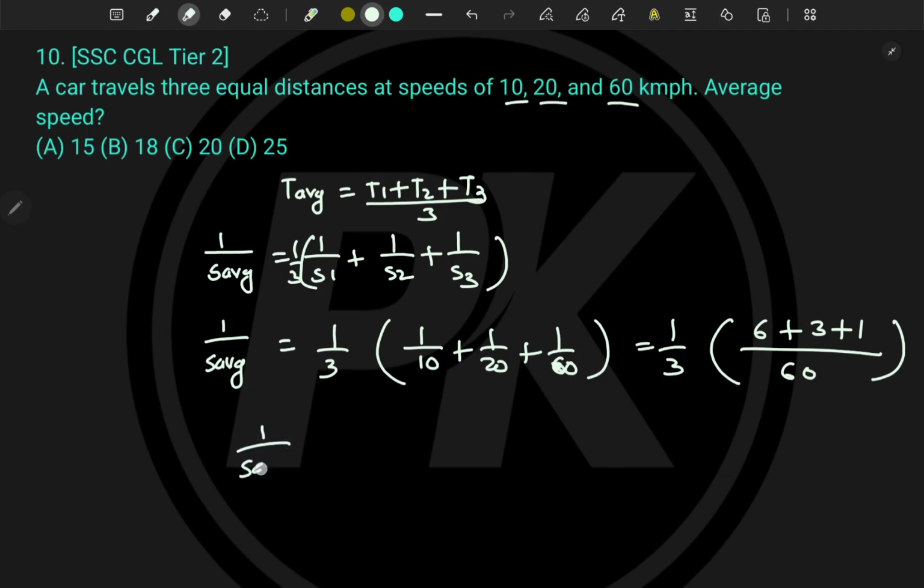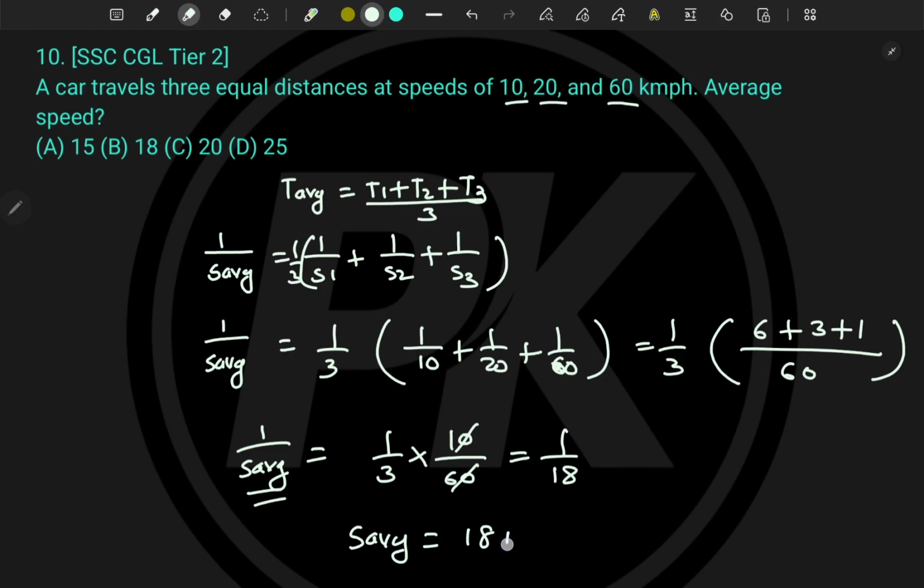And hence 1 upon s average is equal to 1 by 3 into 6 plus 3 plus 1, which is 10, divided by 60. This gets cancelled, and now it becomes 1 by 18, and hence s average is equal to, just the inverse, 18 kmph.